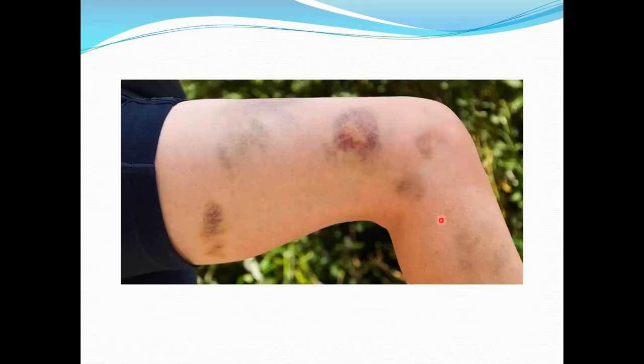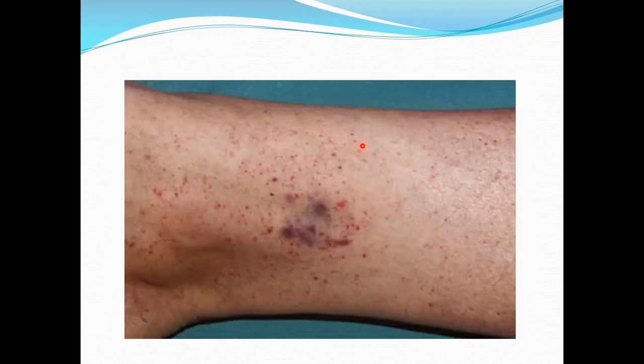Now this is the purpura. Purplish spots are formed because of the bleeding superficially into the skin. Again, this is the diagram showing you the petechial hemorrhages and purpura in the lower limb of a patient with thrombocytopenia.